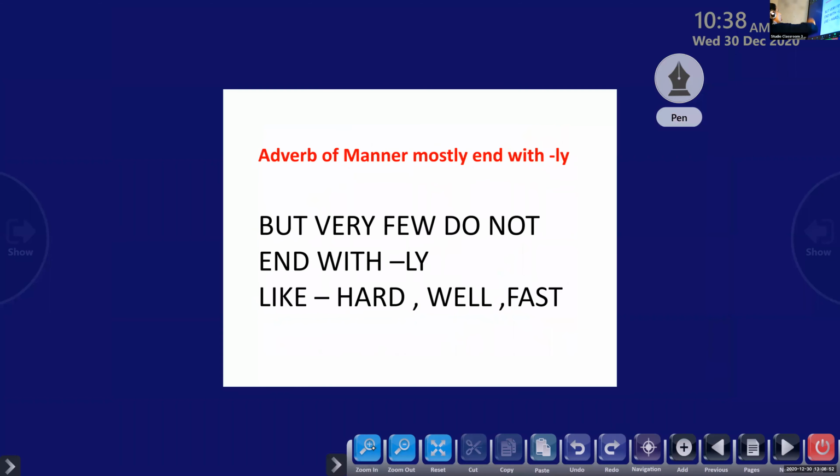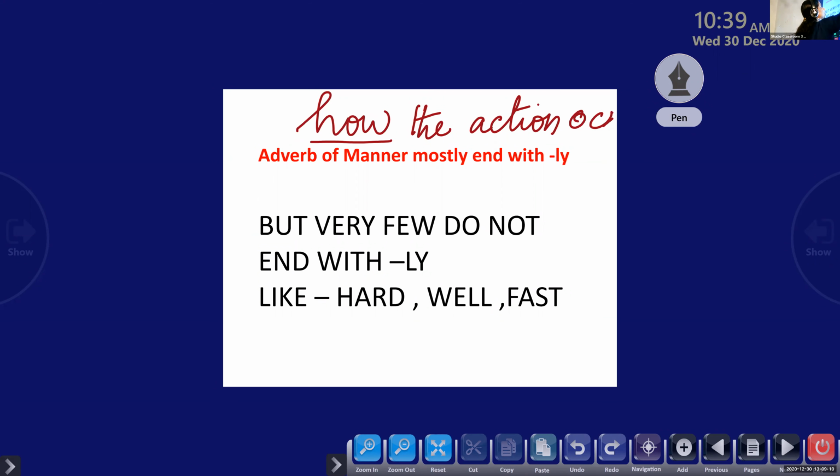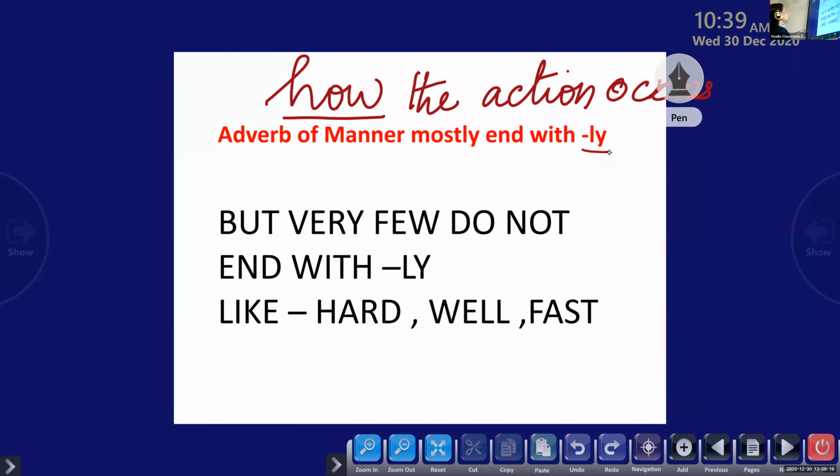So we have seen a few examples. As we have already seen, adverb of manner tells us how the action occurs. Okay, how? All of you please have a look at it, children. How the action occurs. An adverb of manner mostly ends with ly. But there are very few that don't end with ly: hard, well, fast. Clear to all?